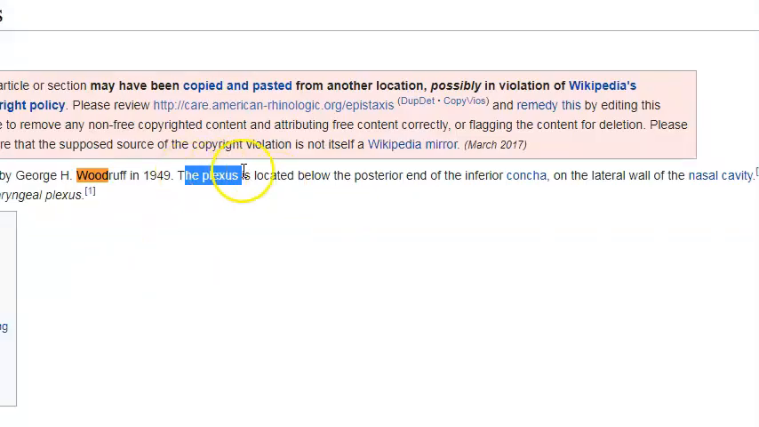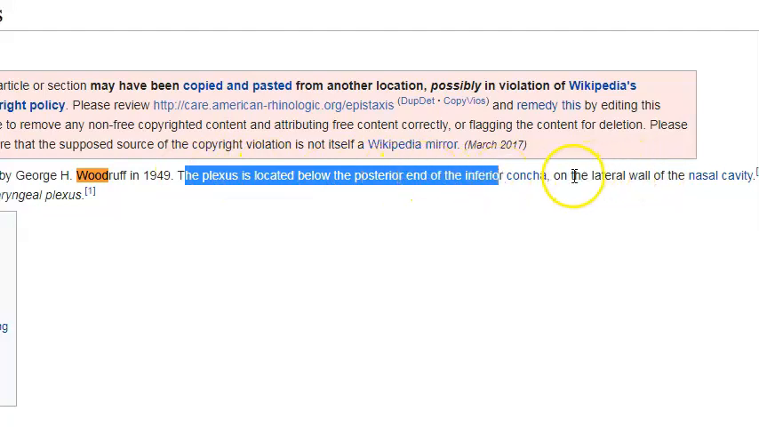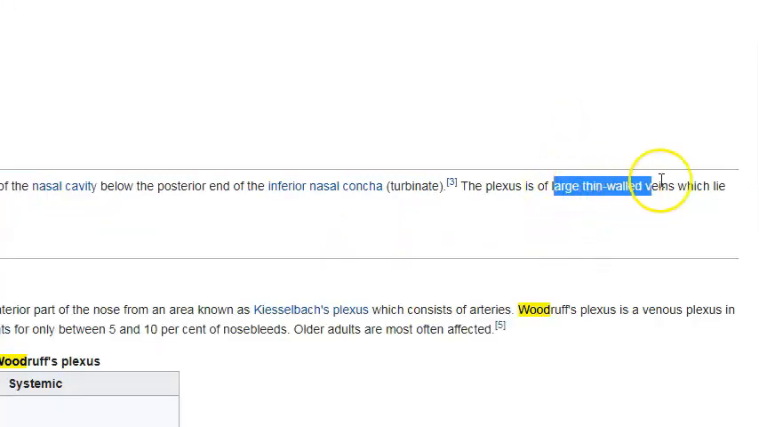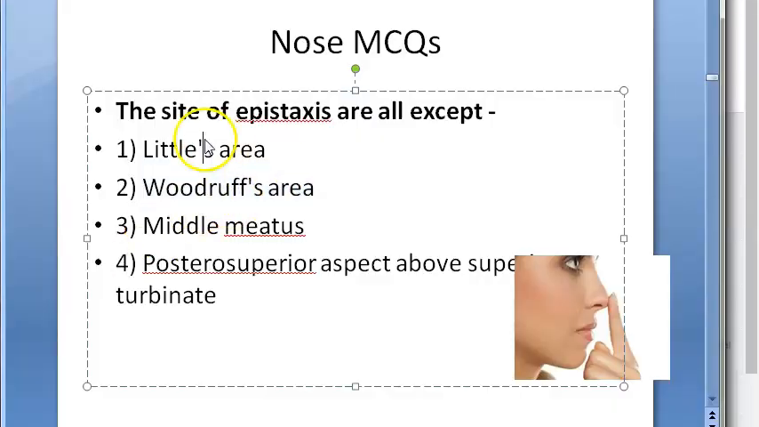So they are saying this Woodruff plexus is located below the posterior end of the inferior concha on the lateral wall of the nasal cavity. So large thin-walled veins, okay, with thin mucosa. So site of epistaxis, that is nosebleed, where and all it can happen? Little's area, Woodruff's area, yes.